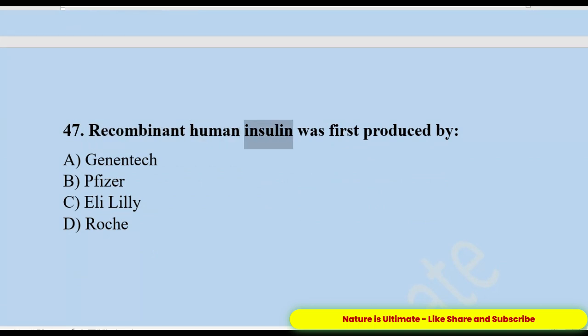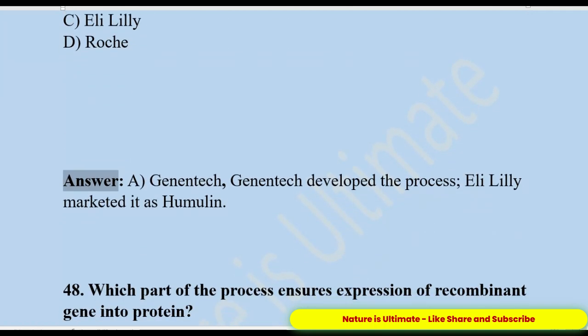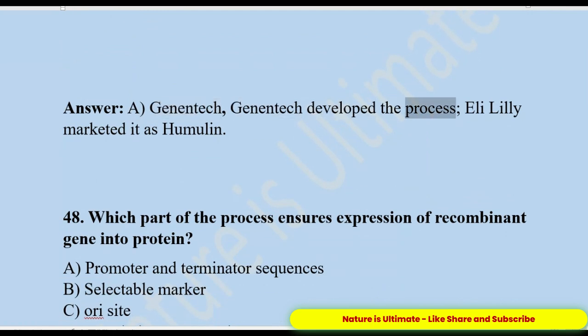47. Recombinant human insulin was first produced by A. Genentech. B. Pfizer. C. Eli Lilly. D. Roche. Answer: A. Genentech. Genentech developed the process, Eli Lilly marketed it as Humulin.